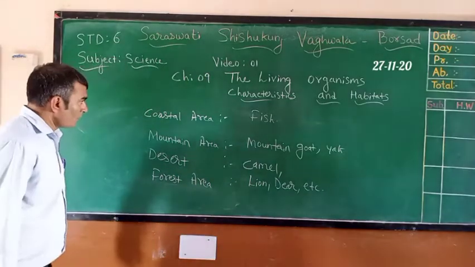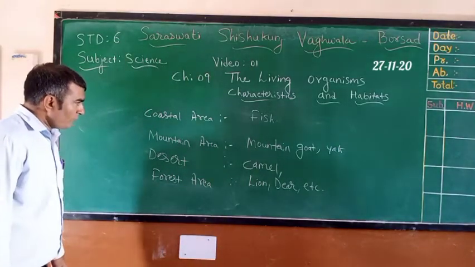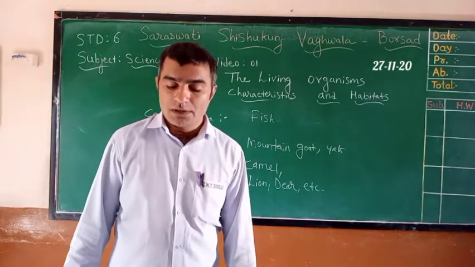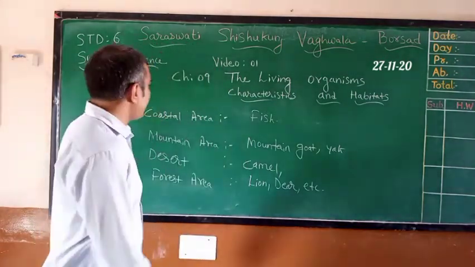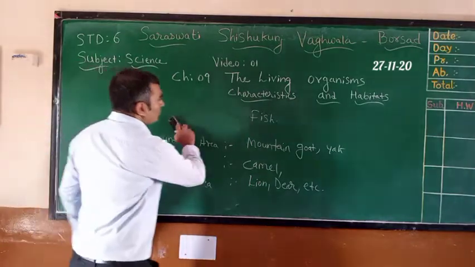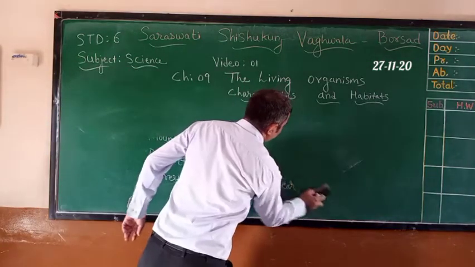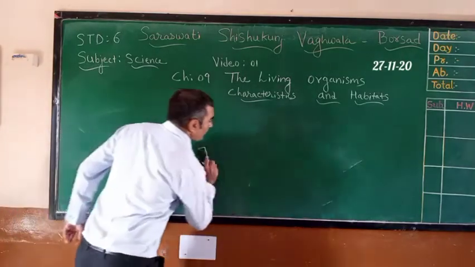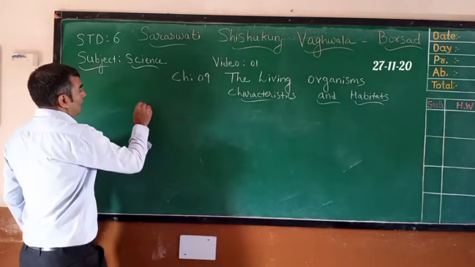Now we will see adaptation and habitats. So what is the meaning of habitat?